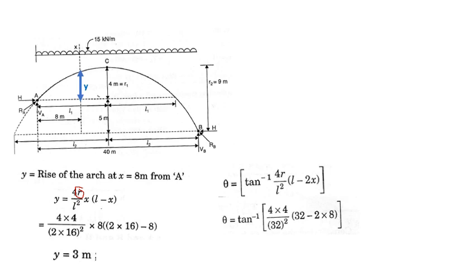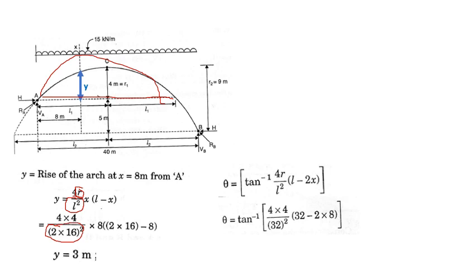Here what you have to observe is, see the L value in the equation, it is given L. What you substitute L as? Here we are considering the arc ACB, only up to this level we are considering. So L is neither 40 nor 16. L is 2L1, that is 2 into 16 you have to substitute. Okay, please keep that in mind.